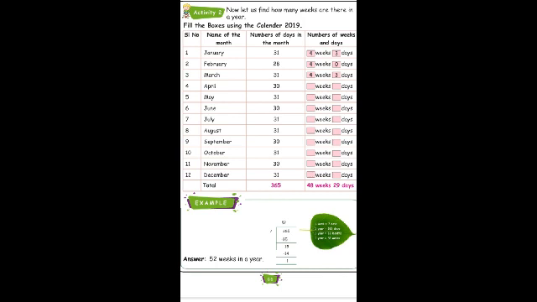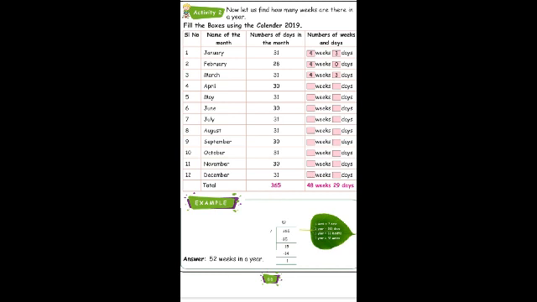May month, 4 weeks, 3 days. June month, 4 weeks, 2 days. July month, 4 weeks, 3 days. August, 4 weeks, 3 days. Likewise, we can calculate the remaining months also.